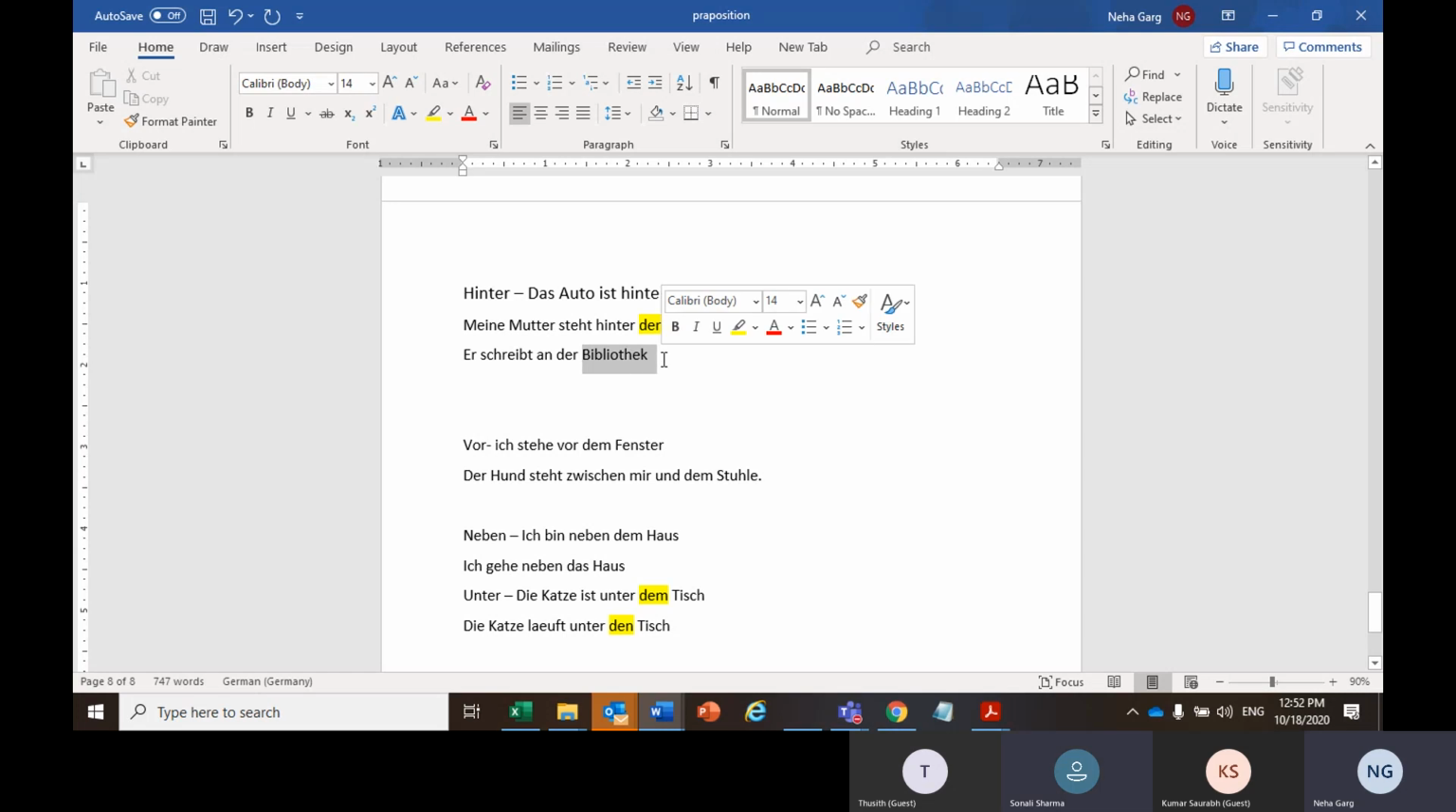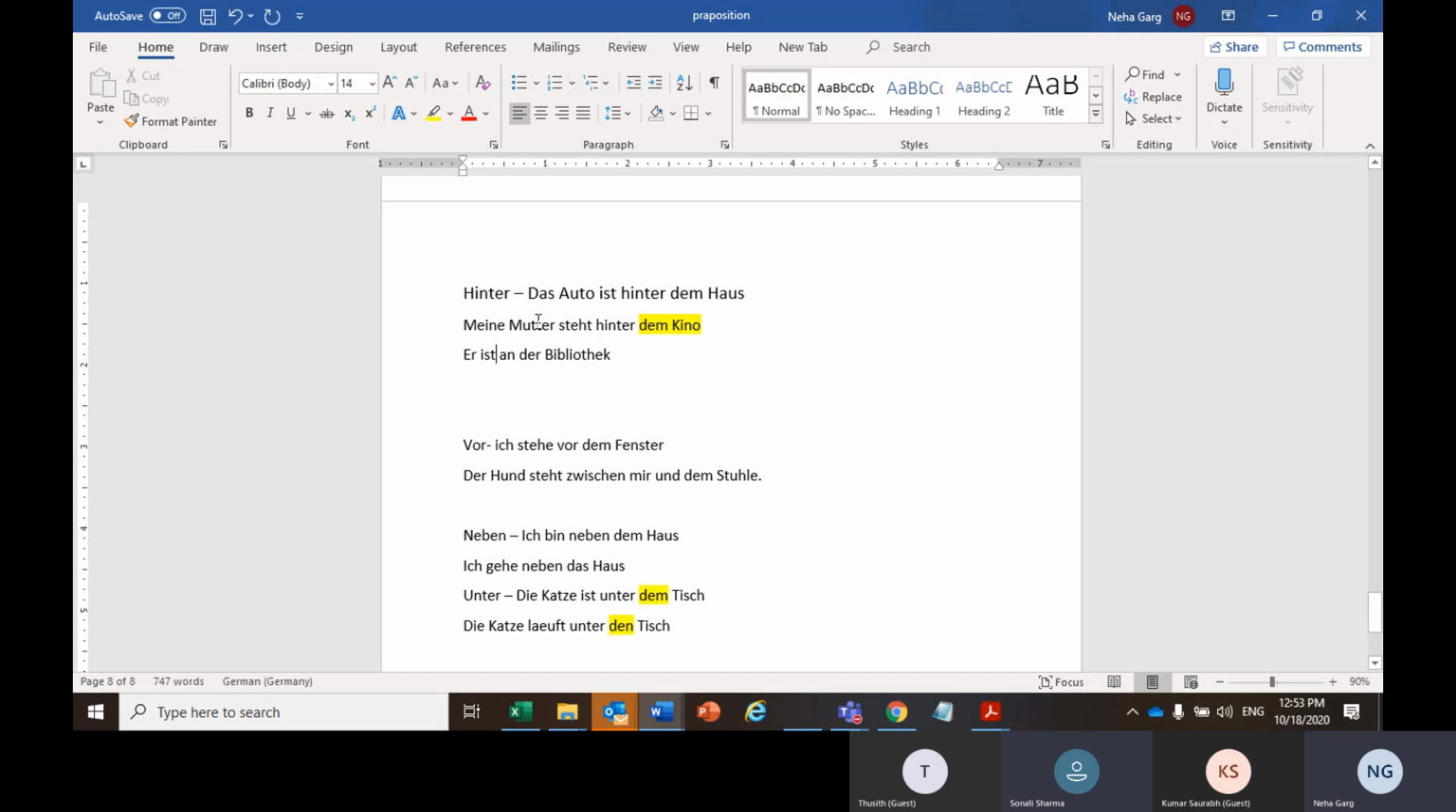Okay, Bibliothek, very nice. You have used a nice word. And at the library is right, but here the usage of the verb is wrong. When you are writing something, you write on the paper or on the wall. So when you say he is writing at the library, that sounds like he is maybe writing on the wall of the library. So maybe you can use studying or going or reading, maybe doing something, or yes, reading or teaching. Or he is at the library.